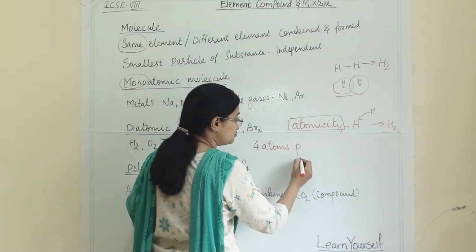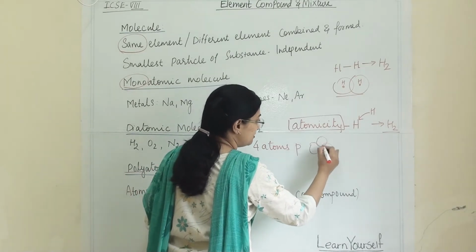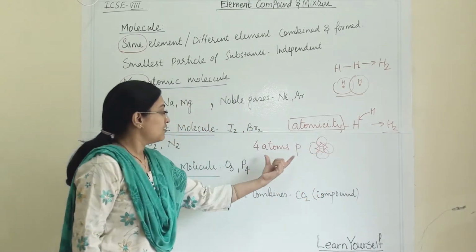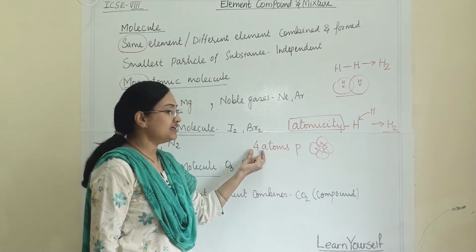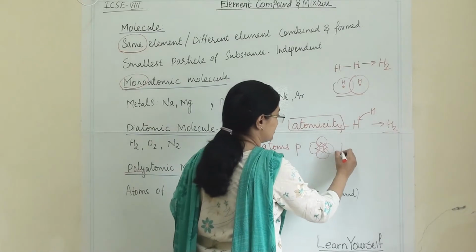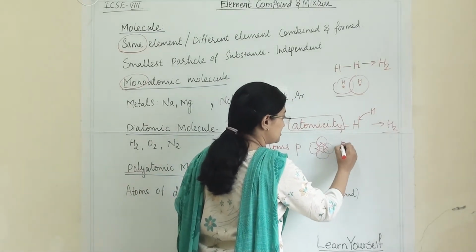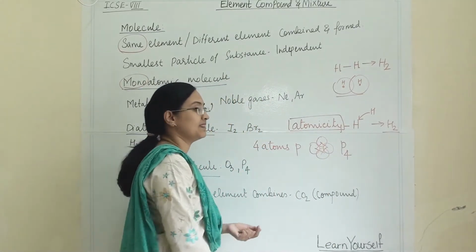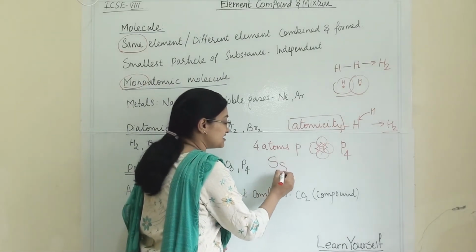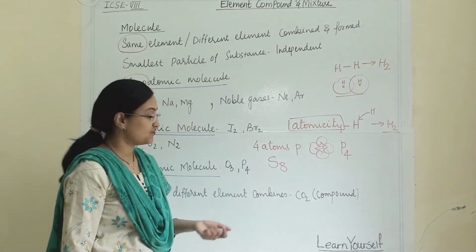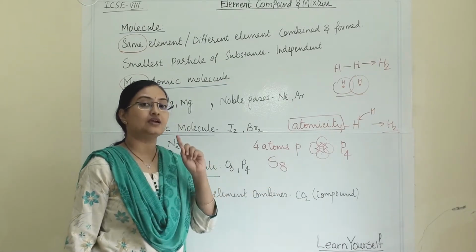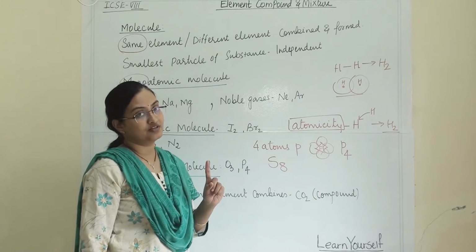phosphorus are coming together and forming a bond. So this is phosphorus and we require 4 atoms to make a molecule of phosphorus. So the atomicity of phosphorus is 4. When we are talking about sulfur, sulfur's atomicity is 8. So 8 atoms of sulfur are coming together and making one molecule of sulfur.